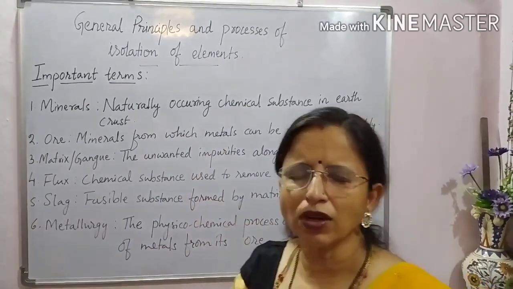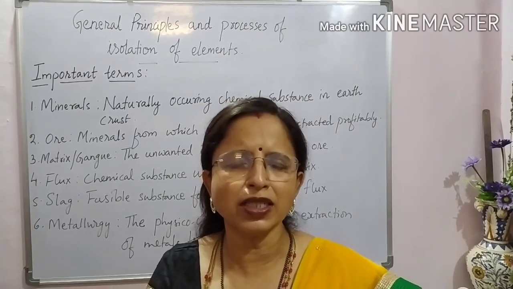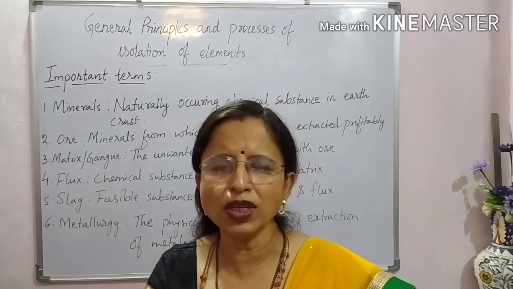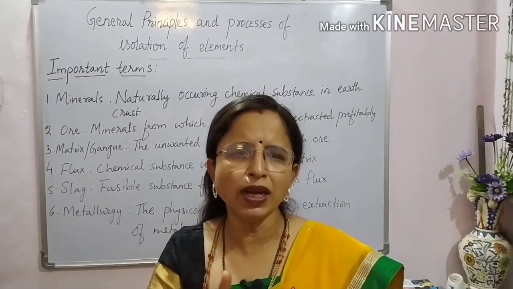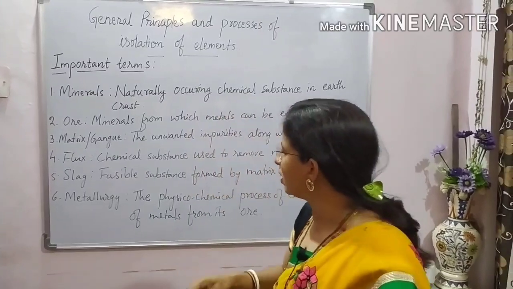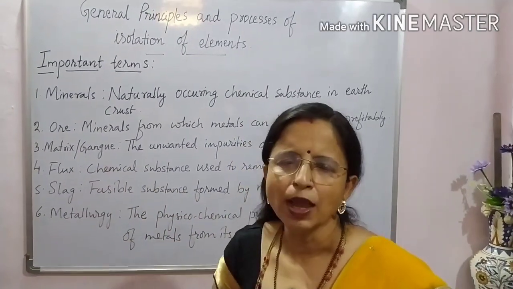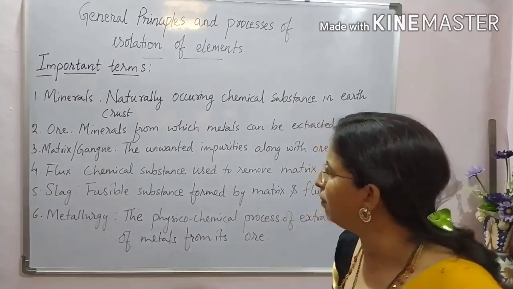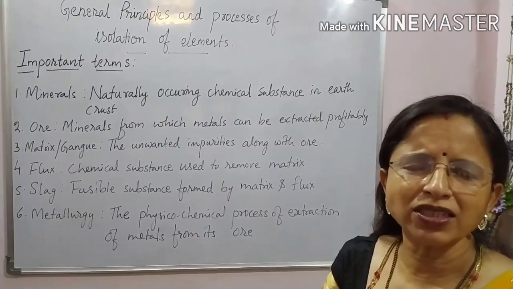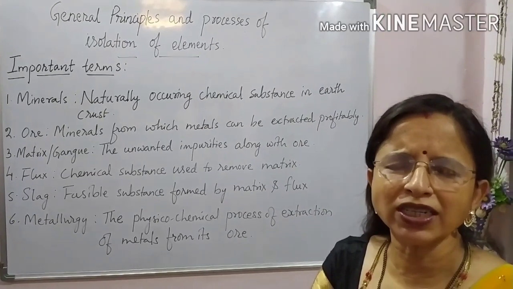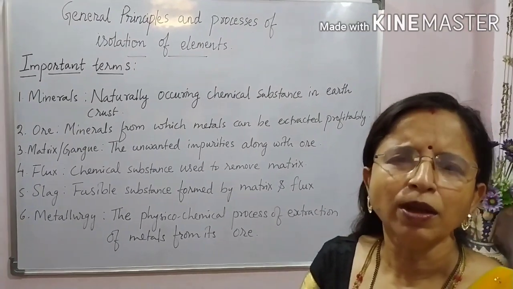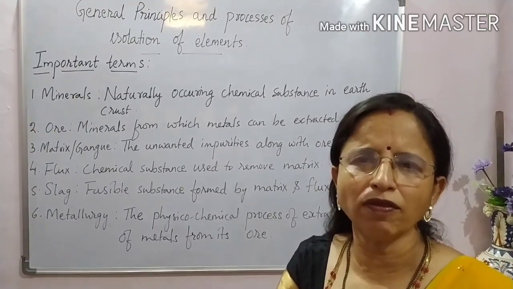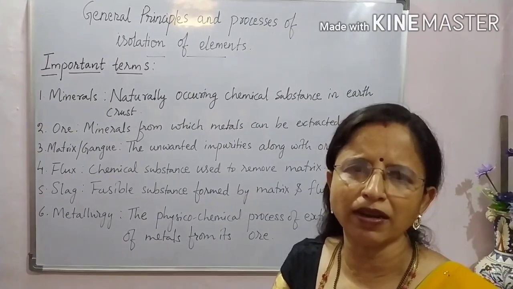So here we use a quote: all ores are minerals, but all minerals are not ore. Listen carefully. All ores are minerals, but all minerals are not ore. The third term we are going to discuss is matrix or gangue. What is meant by matrix or gangue? Matrix or gangue is nothing but the unwanted substances present along with the mineral ore.